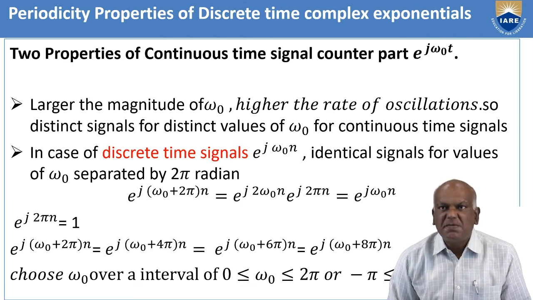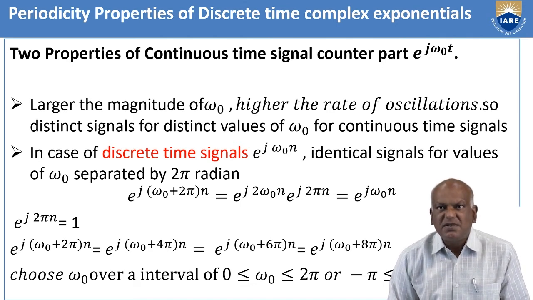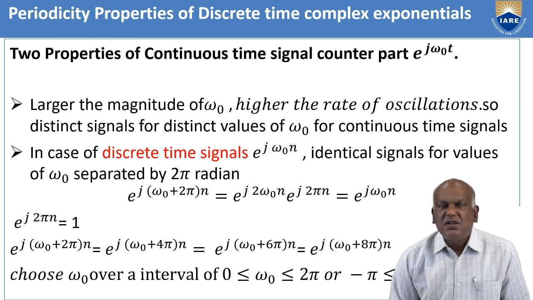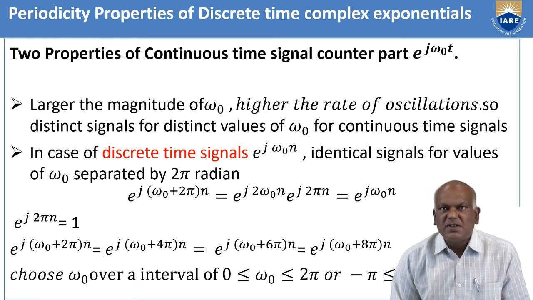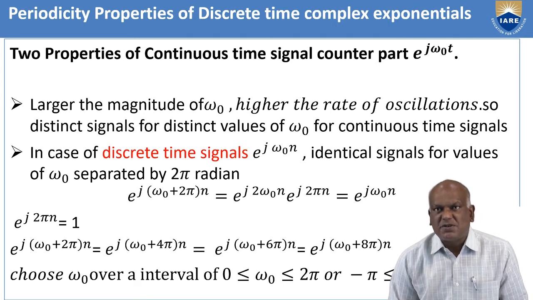There are a number of similarities between continuous time and discrete time signals, but also differences. We identified two properties of discrete time signals that are different from the continuous time counterpart.